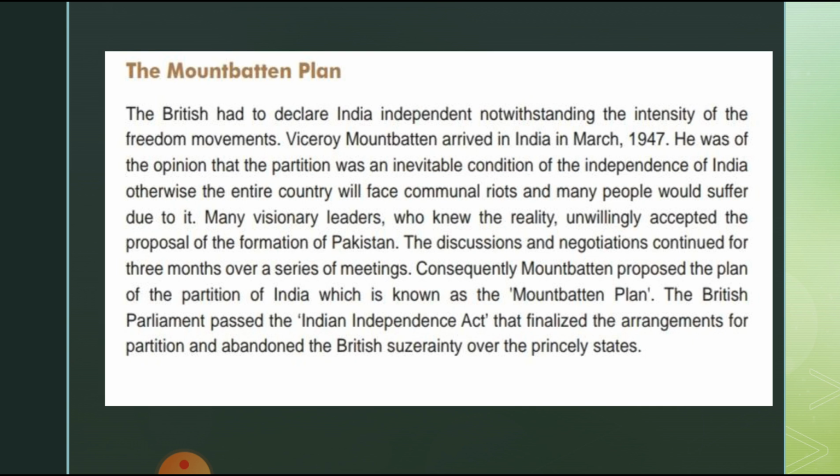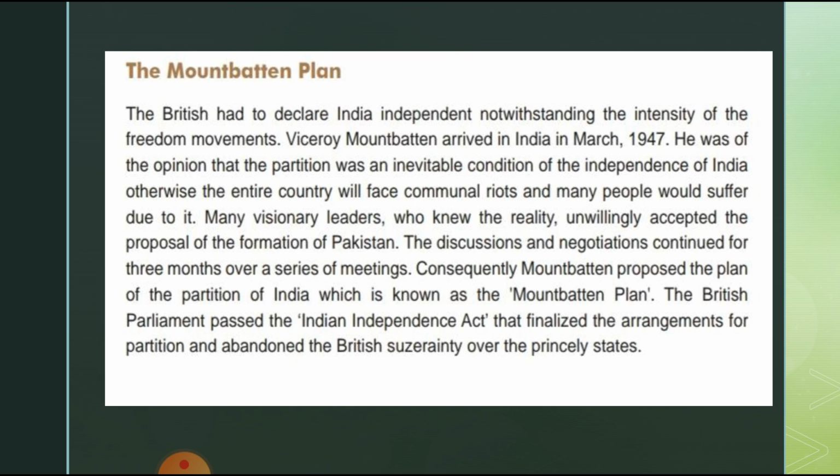The British Parliament passed the Indian Independence Act, and that finalized the arrangement for the partition, abandoning or leaving the British suzerainty. Suzerainty means what? A dominant state controlling the foreign relations of a vassal state, but allowing it sovereign authority in the internal affairs. That is suzerainty over the princely states.